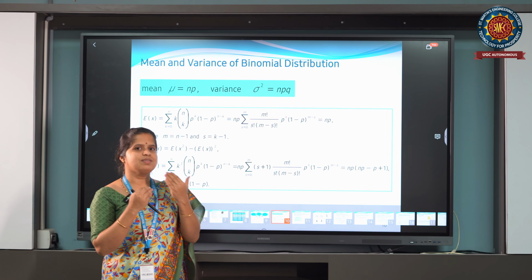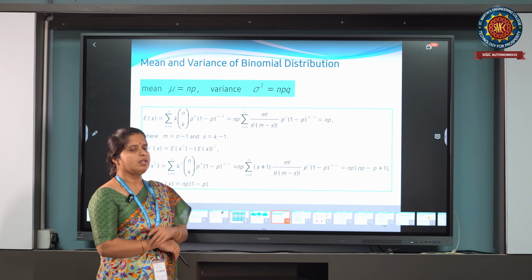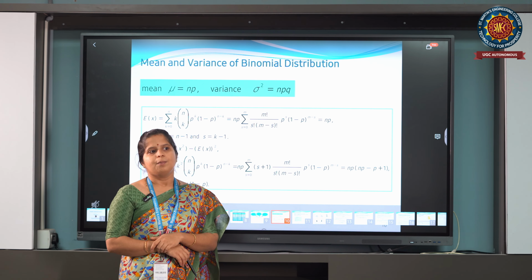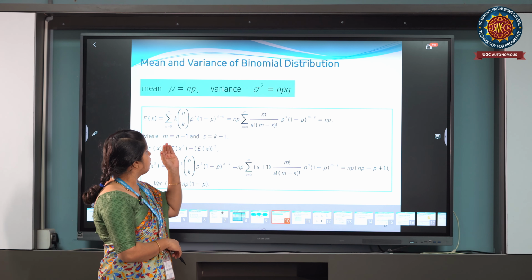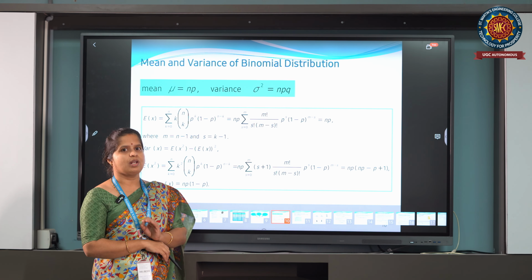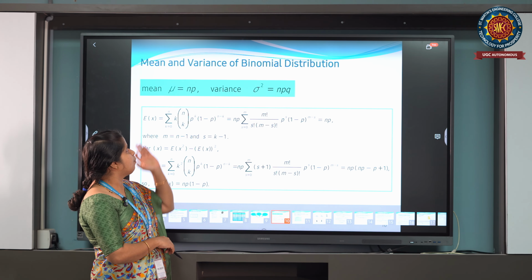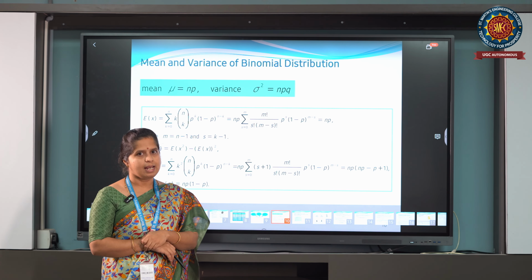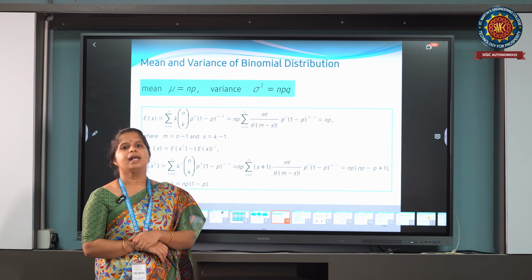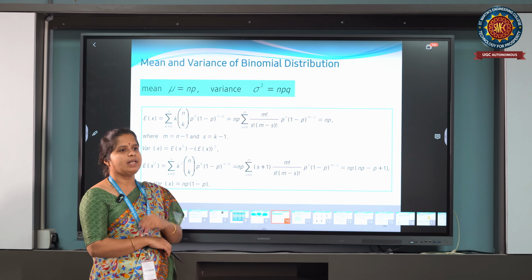So next, what is the mean and variance of this binomial distribution? Mean and variance are the main constants which we are going to calculate. The mean of the binomial distribution is given by np and the variance is given by npq. How are they given?